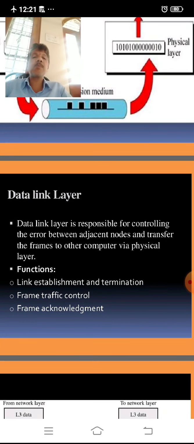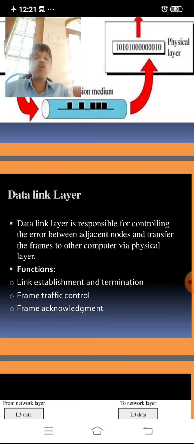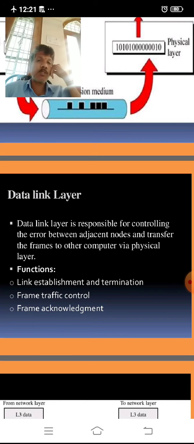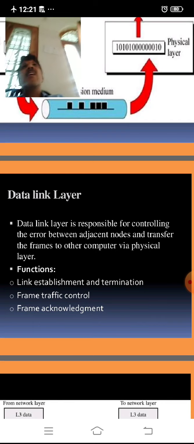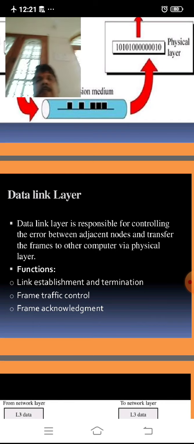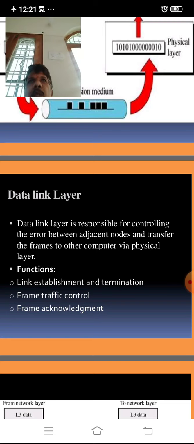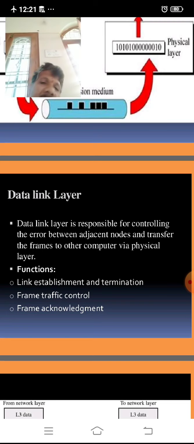Then come to the data link layer. It is responsible for controlling errors between adjacent nodes and transferring the frames to others via the physical layer. It focuses on errors if they occur, and moreover it is responsible for error-free data transmission.